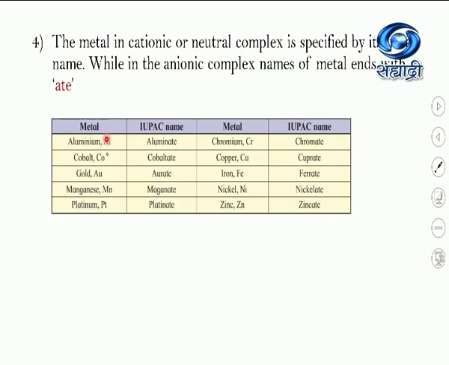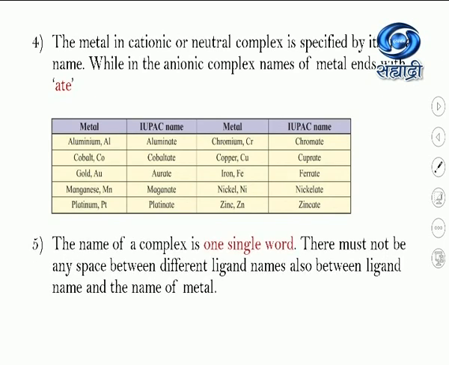Aluminium. If aluminium metal is present in the complex, while writing the IUPAC name, we have to change its ending to ATE. That is, we write it as aluminate. In a similar way, cobalt becomes cobaltate. Gold, the symbol for gold is AU, and while writing the IUPAC name we write it as aurate. Manganese, manganate. Platinum, platinate. In this way, this rule works. What is important here is that we first identify whether the complex is a cationic, anionic or a neutral complex, and accordingly apply this rule.